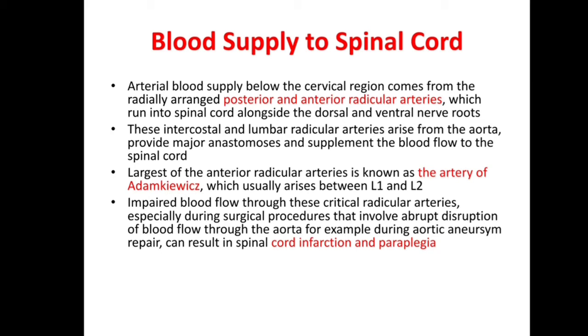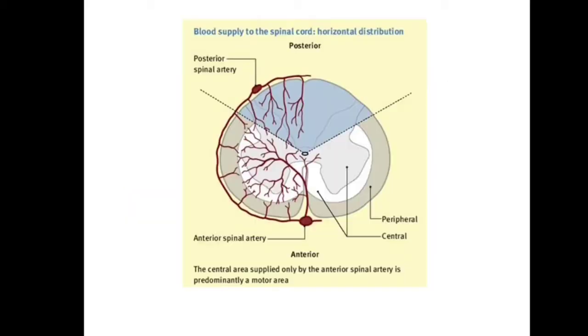Largest of the anterior radicular arteries, known as the artery of Adamkiewicz, usually arises between L1 and L2. Impaired blood flow through these critical radicular arteries, especially during surgical procedures that involve abrupt disruption of blood flow through the aorta, for example during aortic aneurysm repair, can result in spinal cord infarction and paraplegia. So, in this diagram we can see this is cut section of spinal cord, area supplied by posterior spinal artery, and this area supplied by this anterior spinal artery.